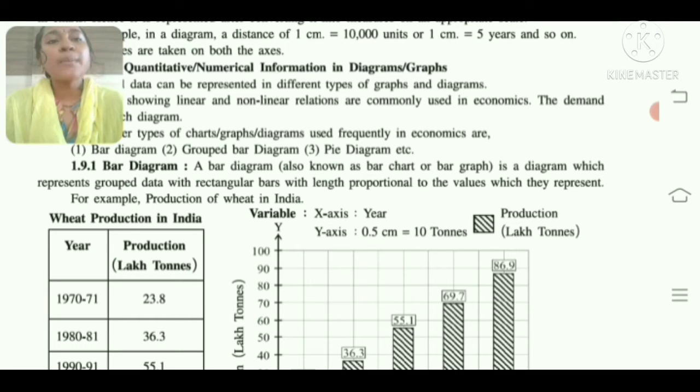A bar diagram, also known as bar chart or bar graph, is a diagram which represents grouped data with rectangular bars with length proportional to the value they represent. So bar diagram का मतलब ये bar chart या bar graph भी माना जाता है। यहाँ पे rectangular bar का length proportion में value के हिसाब से bar represent किया जाता है और उसके ऊपर उसका